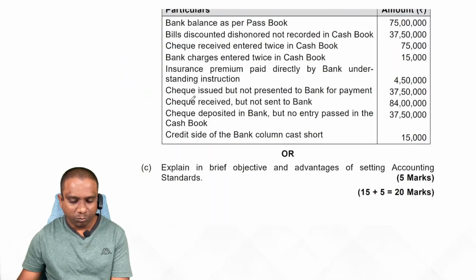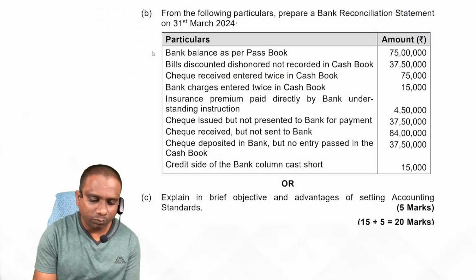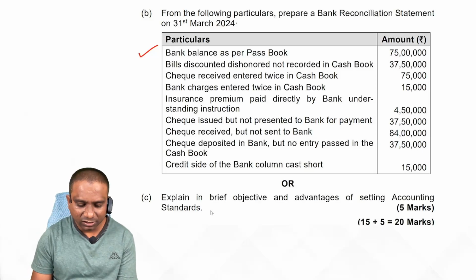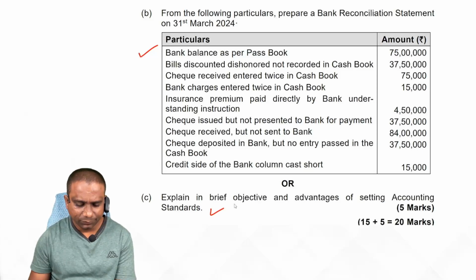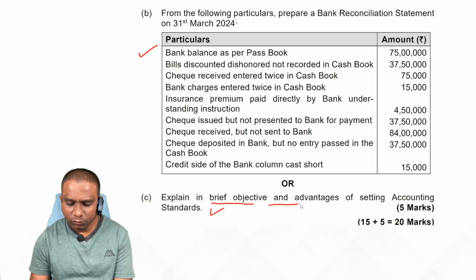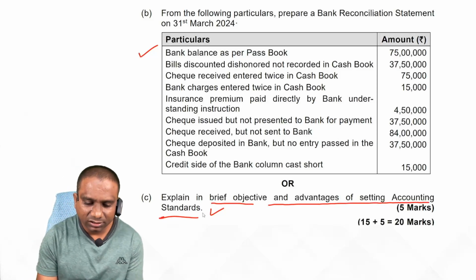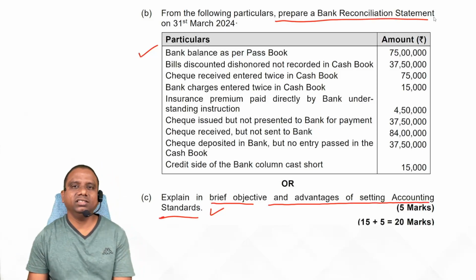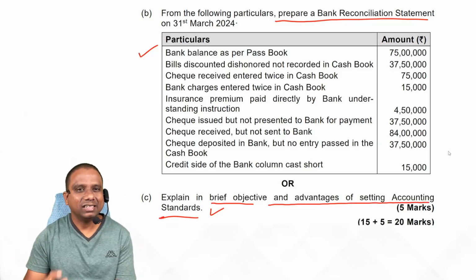Now look at 6b. They are giving an option: one problem, and at the same time one question. It is your choice. Explain in brief the objective and advantages of setting accounting standards, or else prepare a bank reconciliation statement. Most of the students choose the bank reconciliation statement.